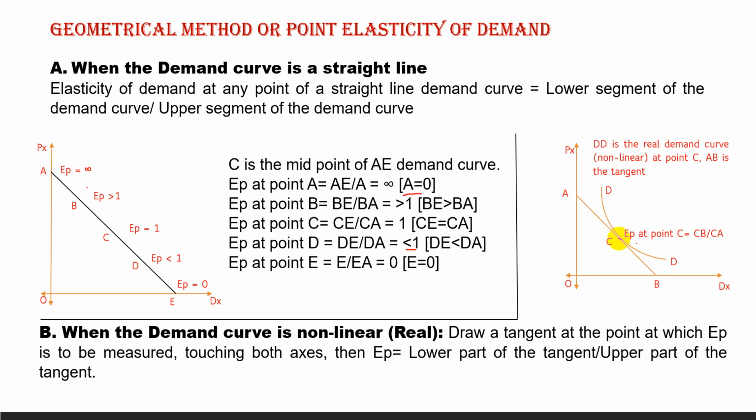From point C, we construct one tangent, AB. Now, the elasticity will be the lower part of the tangent divided by the upper part of the tangent. So CB by CA will be the elasticity of demand at point C of the DD demand curve.